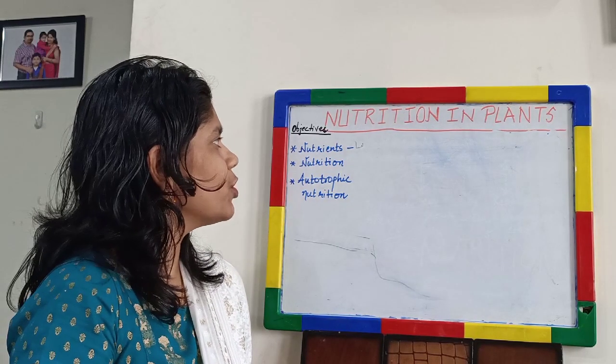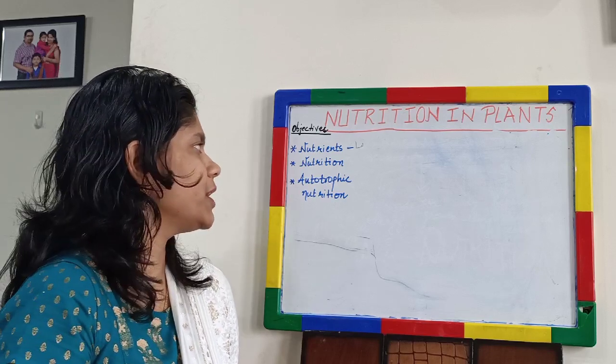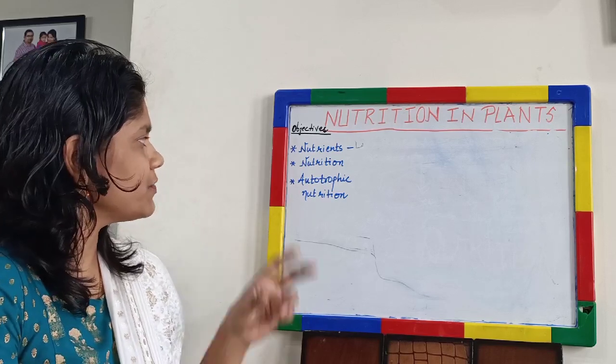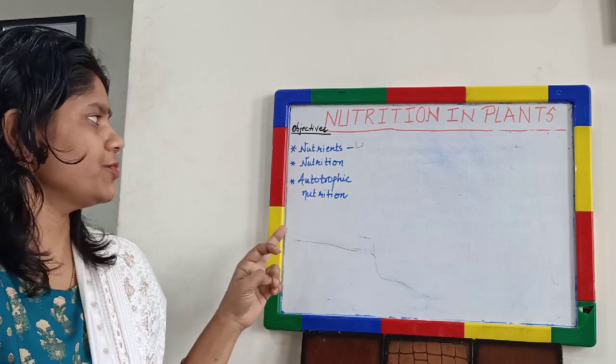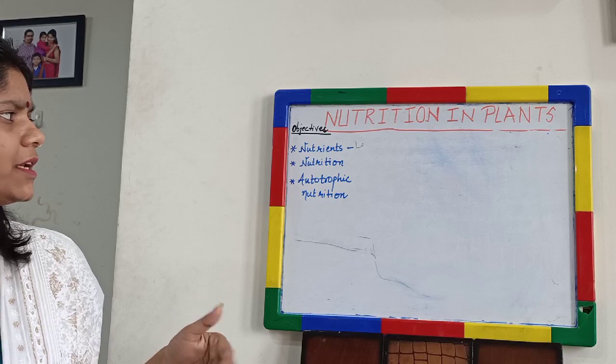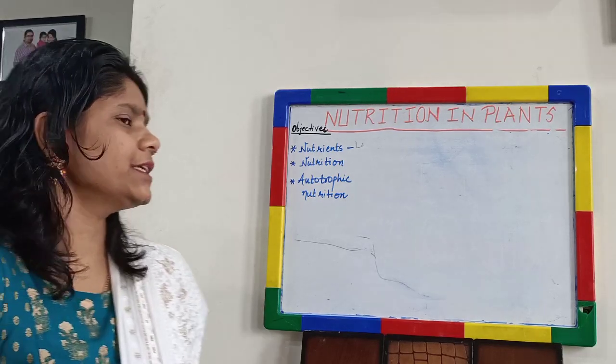Welcome to the first session of Class 7 Science, Nutrition in Plants. In this class, the objectives are to study nutrients, nutrition and autotrophic nutrition. Before starting the chapter, let us recall what we have already learnt in class 6.